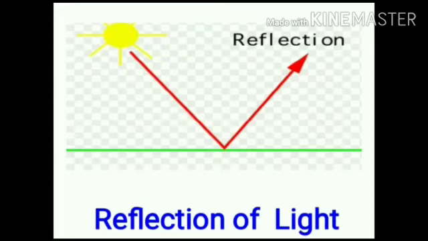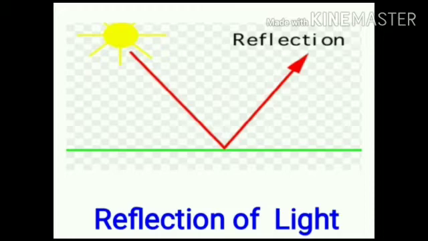Reflection of light. Already I discussed about light. What do you mean by light? Light is the source of energy. Where do we get light from? It's mainly from the sun.